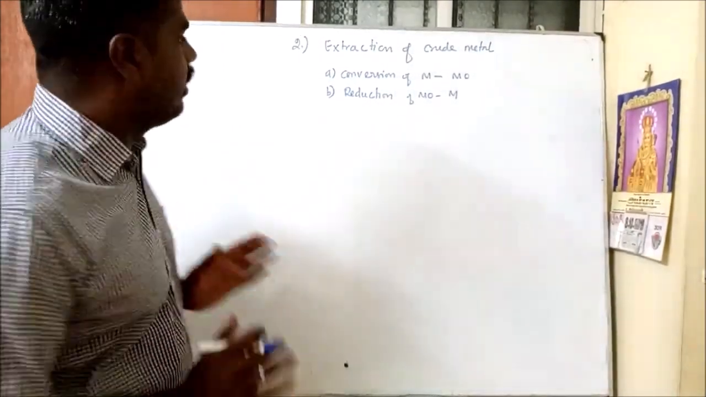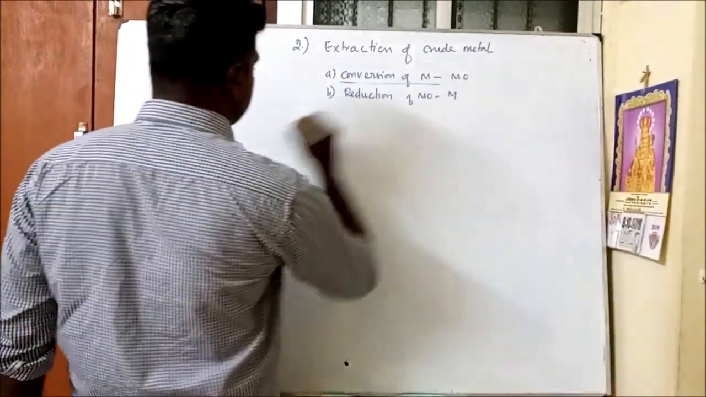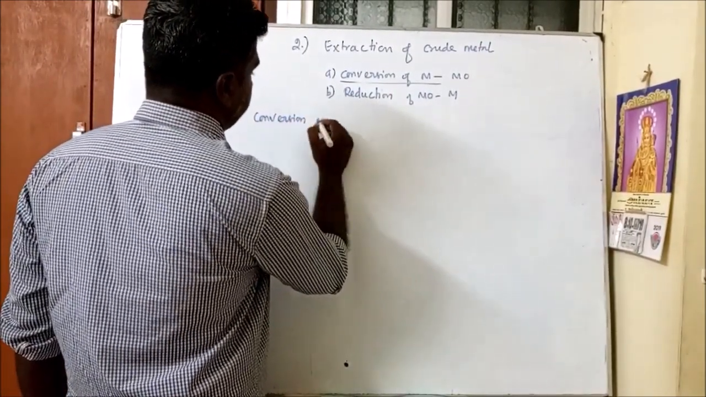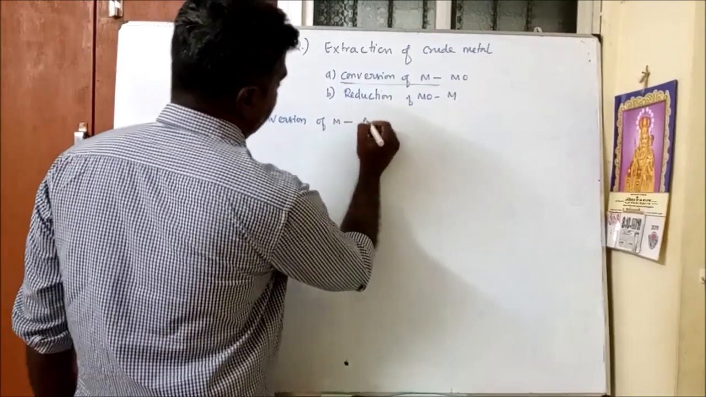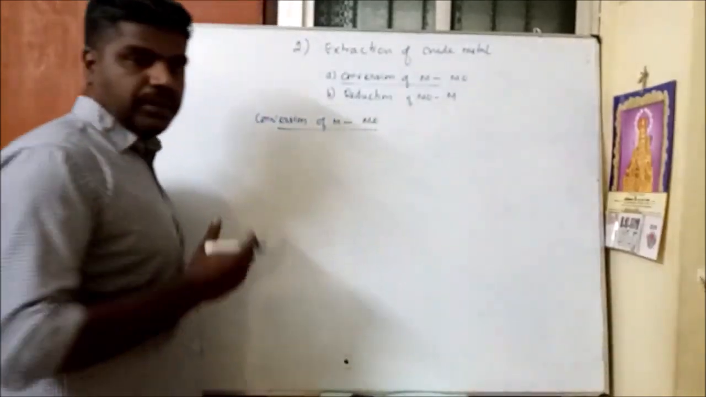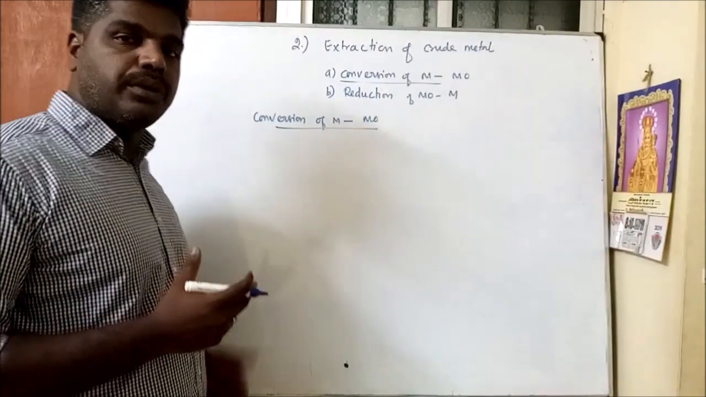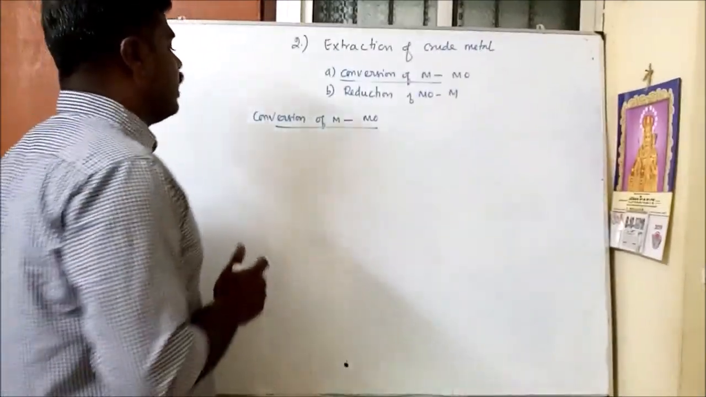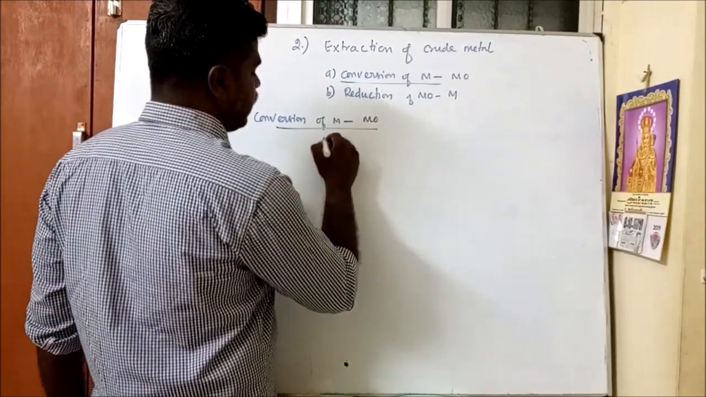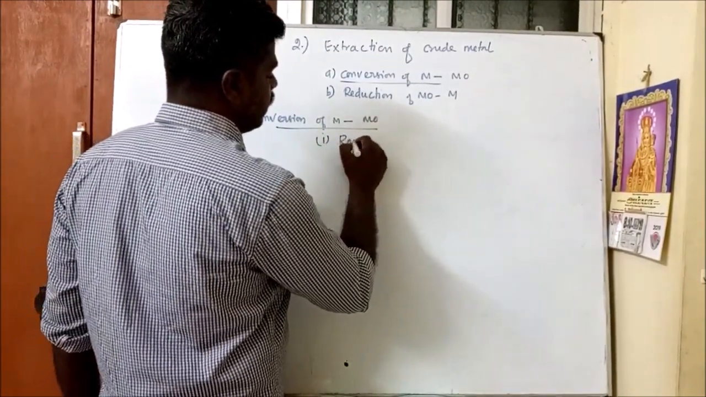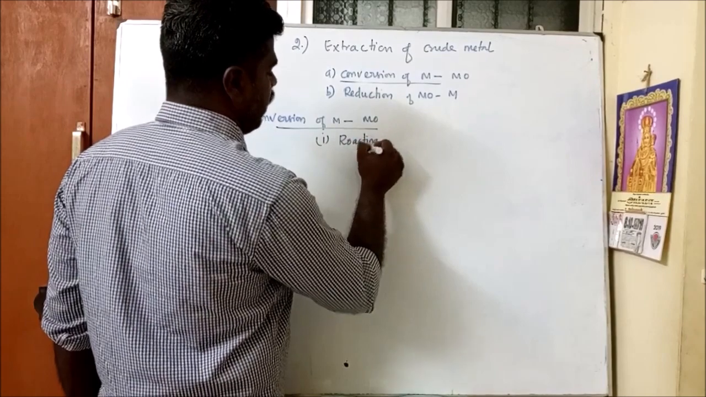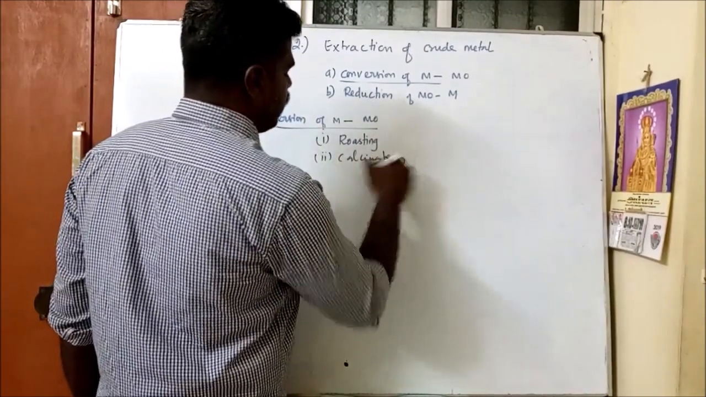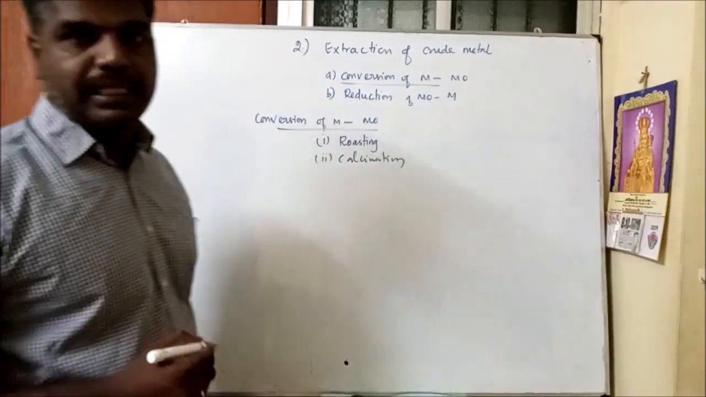For the crude metal, we are going to follow the first method, that is called conversion of a metal to metal oxide. The concentrated ore: after concentrating the ore only, we are going to follow the second step. This conversion of metal to metal oxide takes place in two methods. One is roasting, another one is calcination.